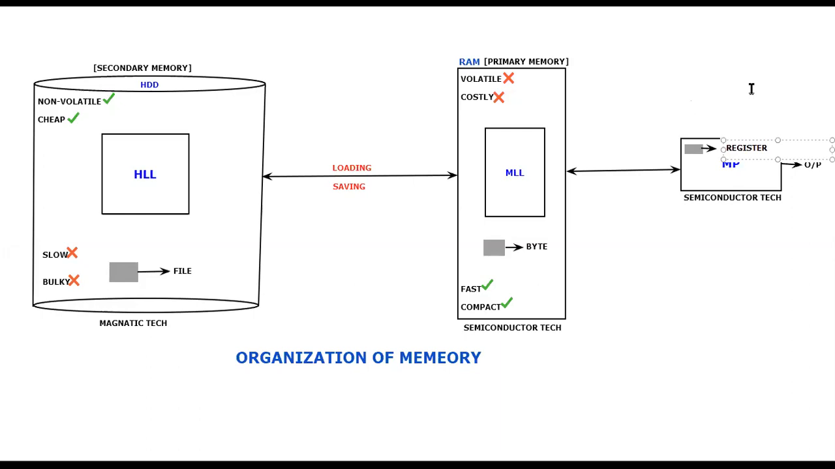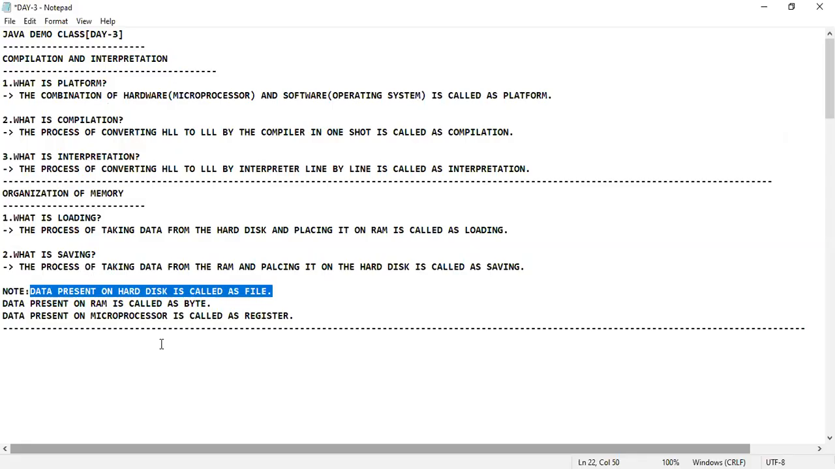It's general information that you should be knowing. The data present on the hard disk is called a file. The data present on the RAM is called a byte, and the data present on the microprocessor is what we are going to call a register. Anyways, quickly we'll come back to the diagram.